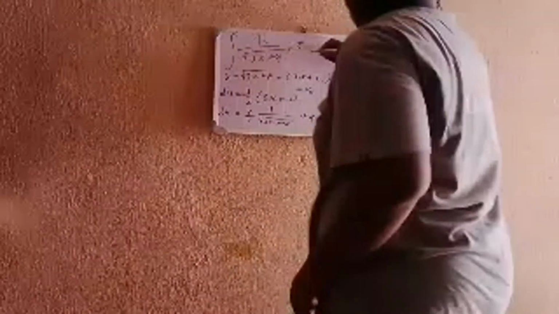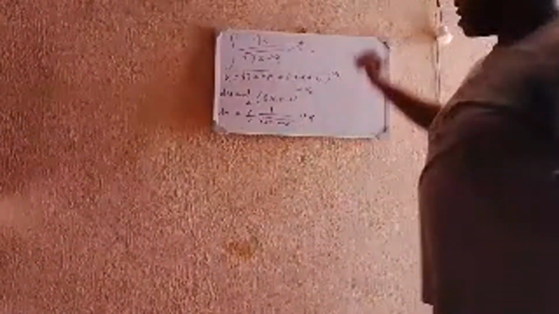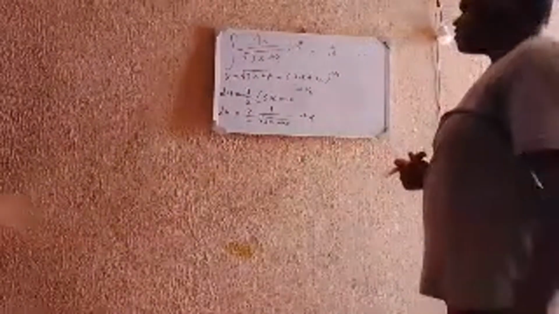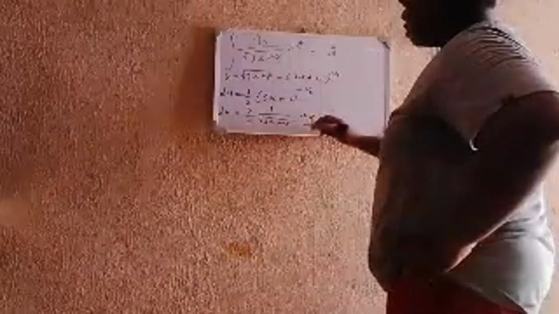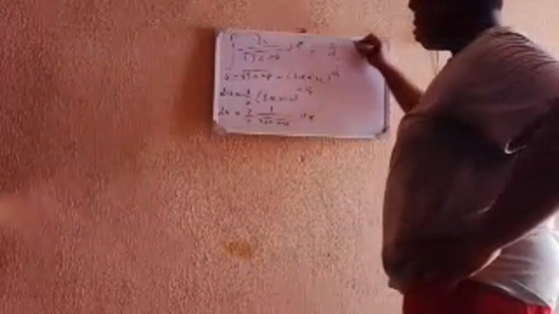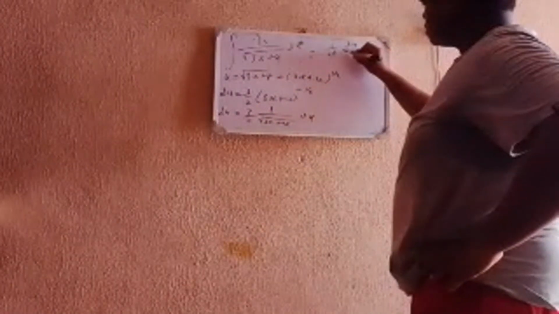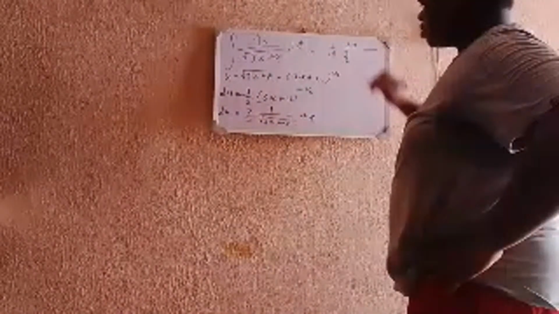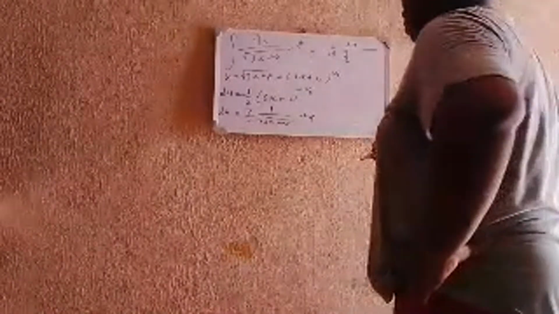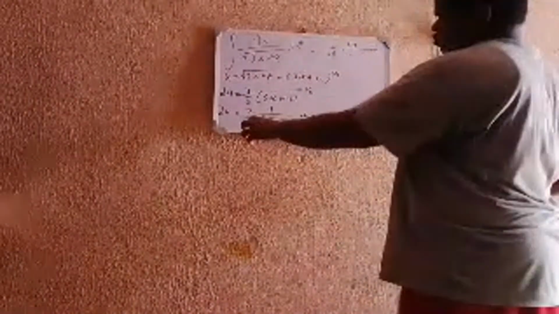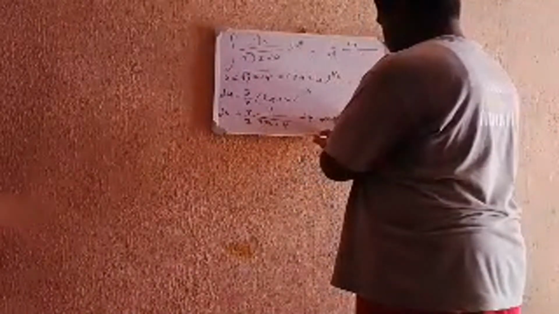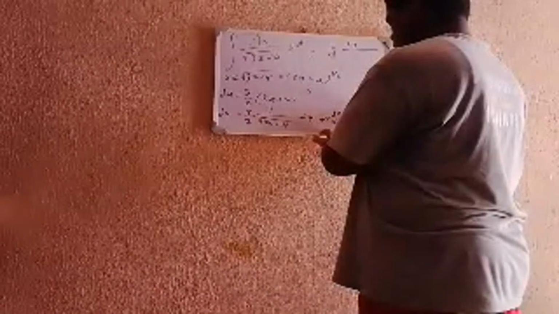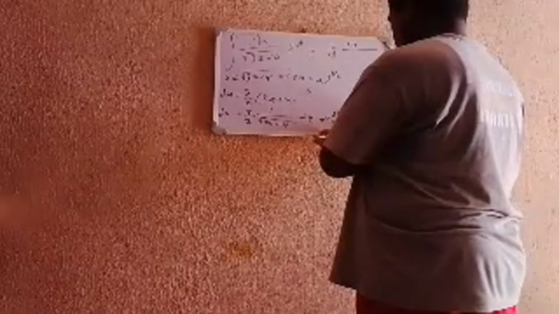So instead of 1 over the square root of 3x plus 4, you just have 1 over u. And instead of dx, this implies that dx is equal to 2 root 3x plus 4 over 3 du.